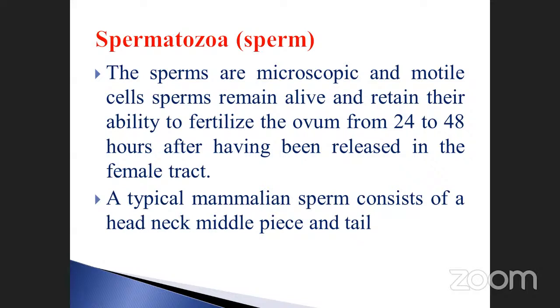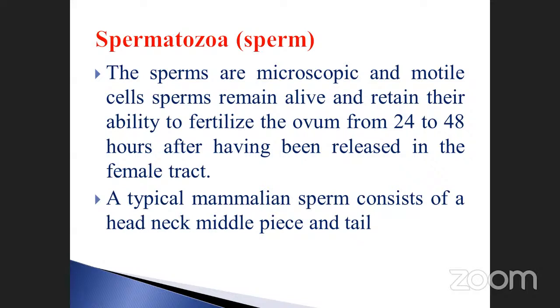When the sperm is released from the male sex organs, see here, for how long can it fertilize? 24 to 48 hours, only 2 days. They can stay alive for 3 days, but fertilization takes place within the 2 days only. Suppose it is not possible, what happens? The fertilization, the fusion, does not take place. That means the male gamete will not fuse with the female gamete, if it is more than 2 days.